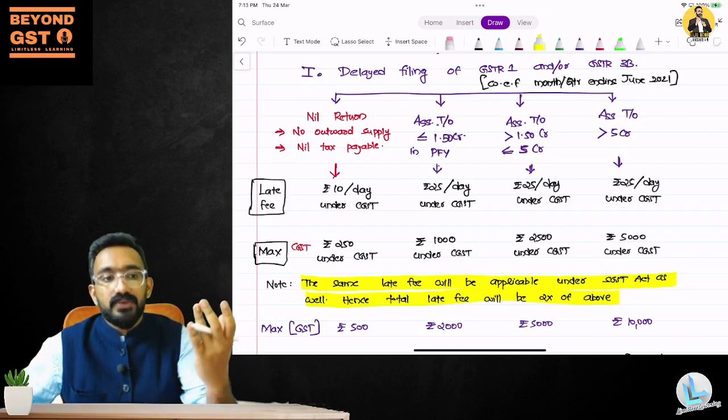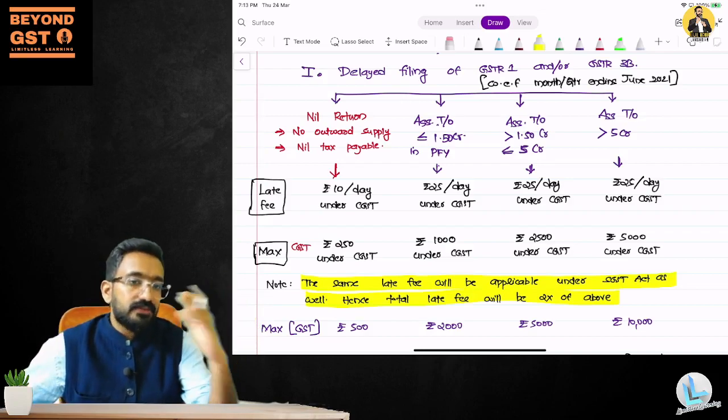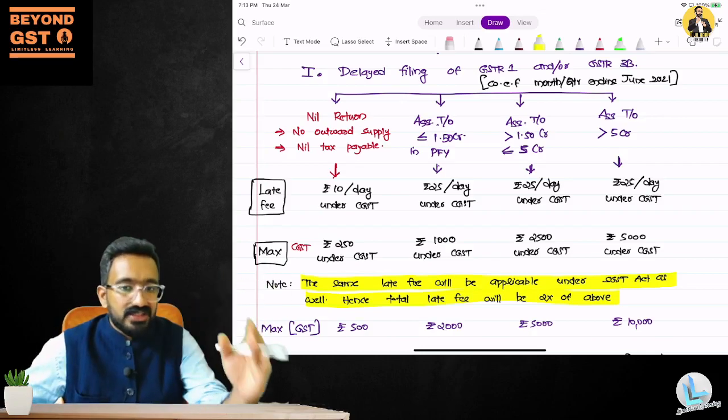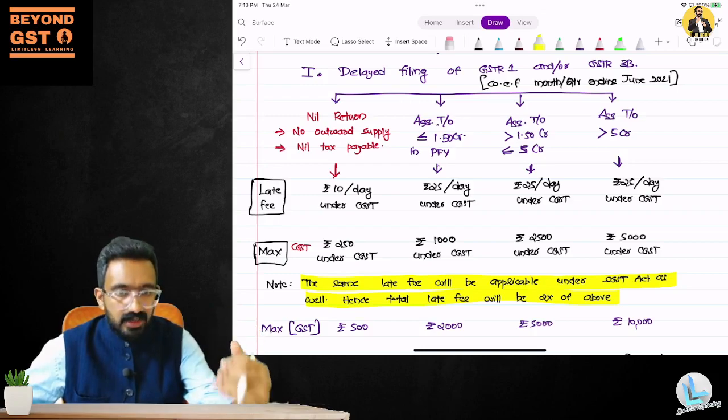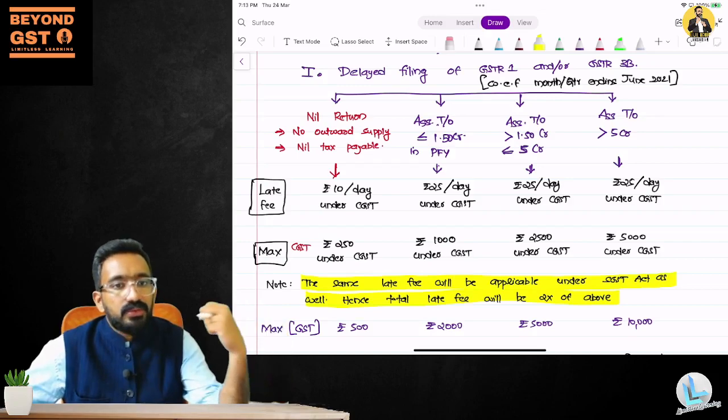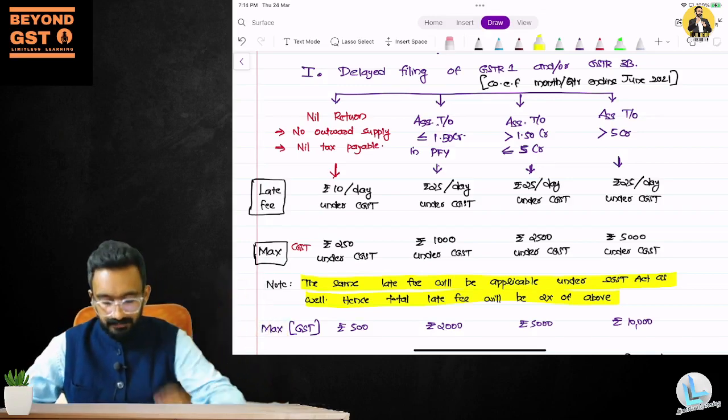So what is the amendment if you ask me? If you look at the textbook, you would find 10,000 to be the maximum late fee in all the cases. Now they have rationalized and they said for nil, it is 500, up to 1.5 crores, 2000, 1.5 to 5 crores, 5000, above 5 crores, 10,000.